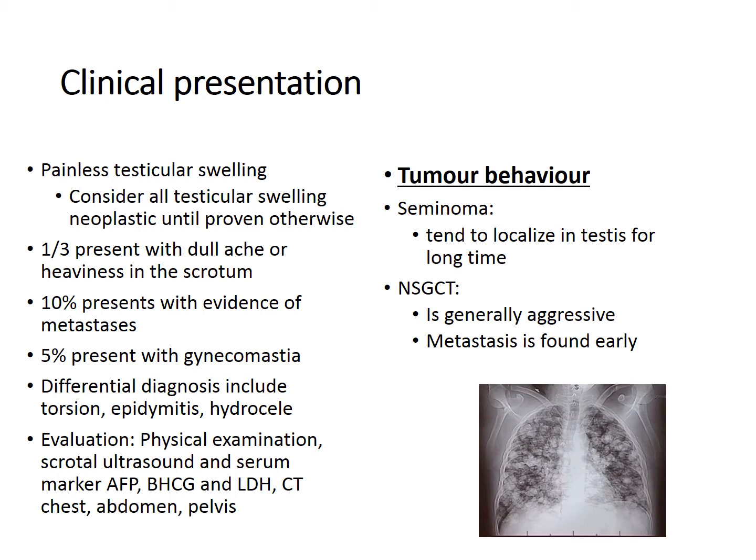Evaluation includes physical examination, scrotal ultrasound, serum markers for alpha-fetoprotein, beta-HCG, and LDH, and CT of the chest, abdomen and pelvis. Regarding tumor behavior, seminomas tend to localize in the testis for a long time, but non-seminomatous germ cell tumor is generally aggressive and metastasis is found early. This picture shows the chest X-ray of a patient with testicular cancer, and you can see multiple lesions within the lungs.